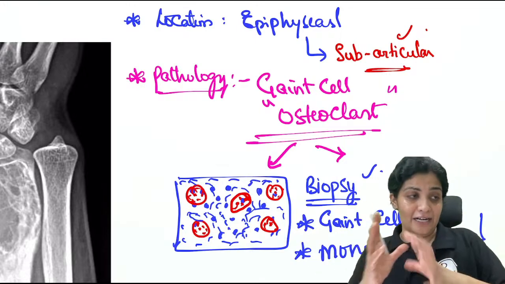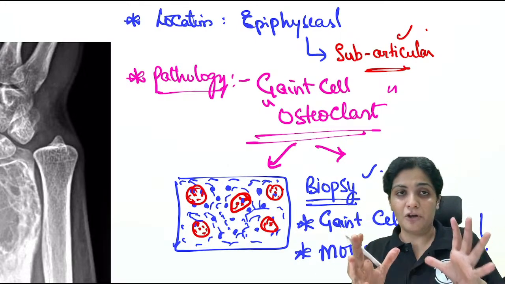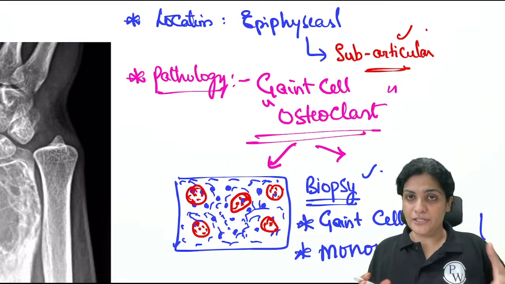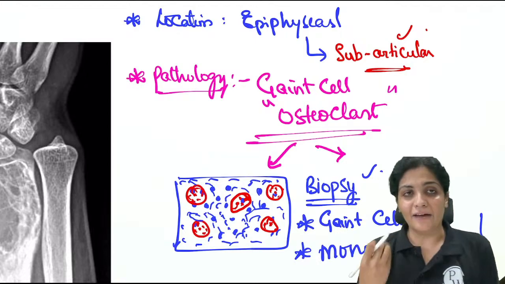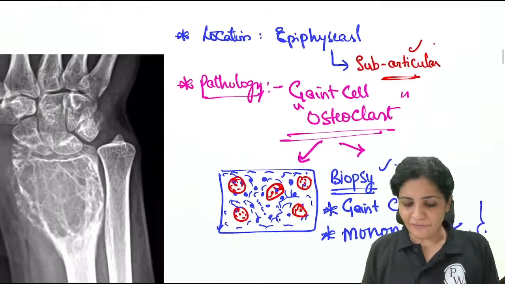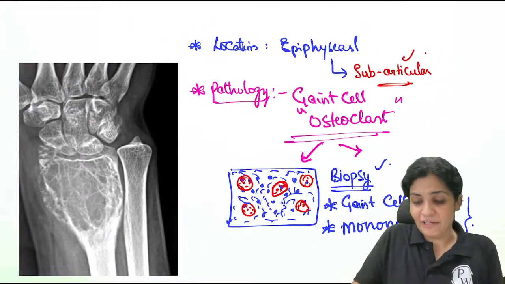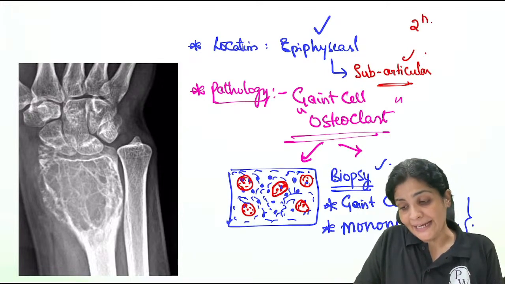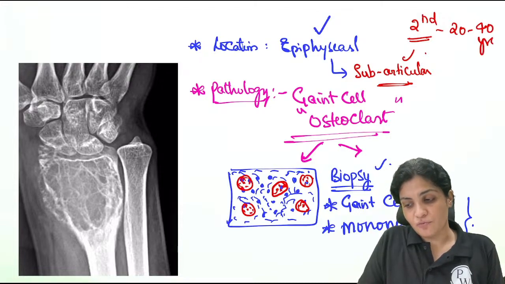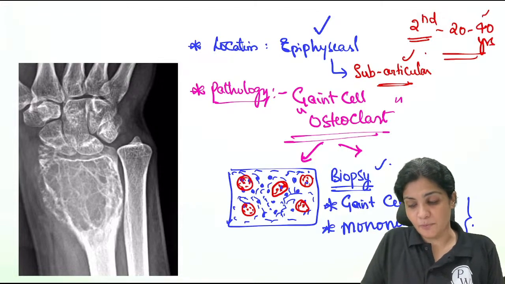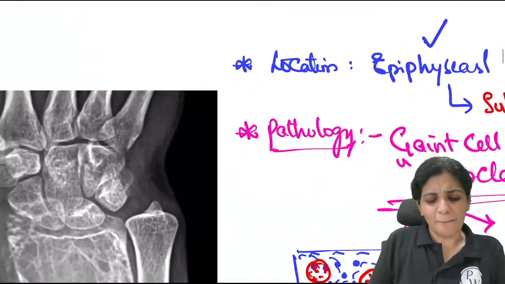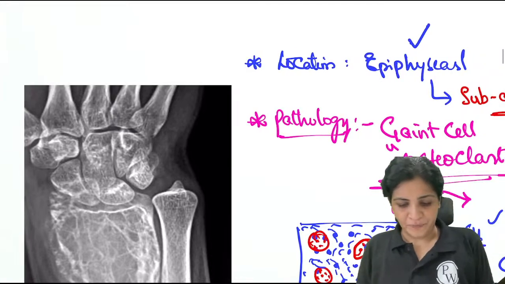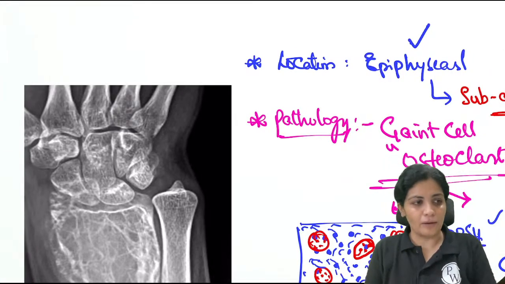because in the exam there are integrated questions, right? They will put up only the biopsy in integration with pathology. They will tell you this is the HPE, and now we have to identify the tumor. We identify the tumor because they have given that this is an epiphyseal location, usually seen in the second decade, that is 20 to 40 years of age. Do you think this is benign or malignant? Giant cell tumor, is this a benign or a malignant tumor?